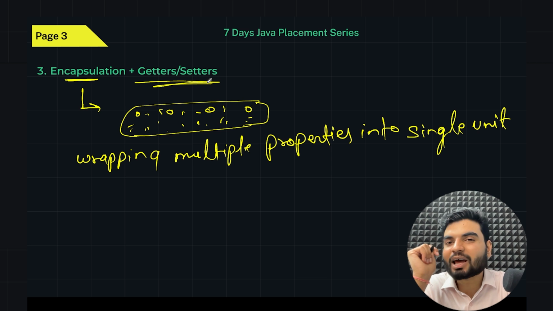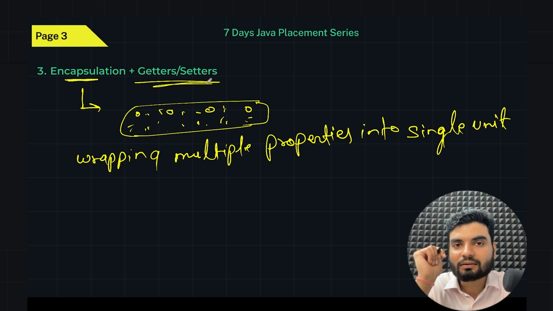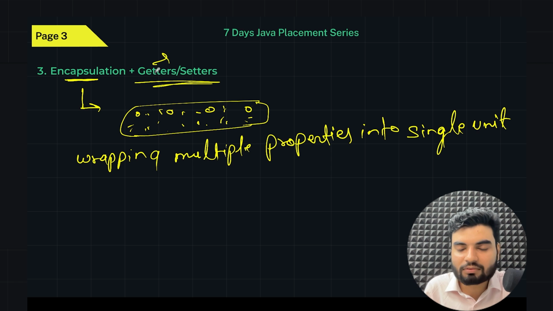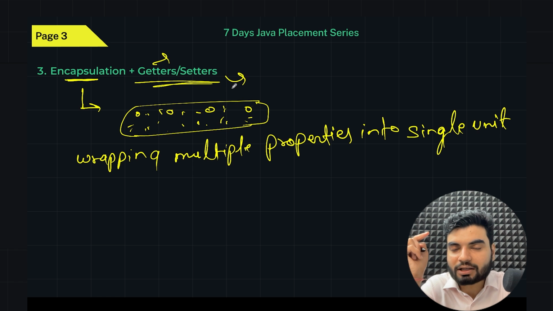But now if something is private, how will I access it and how will I update it? That is my question. So you will access with the help of getter functions and you will update with the help of setter functions. You're getting my point? Those will help you to update and get the value from the encapsulated class. If you have a private property, then you need getter and setter. We'll do that in the practical also.